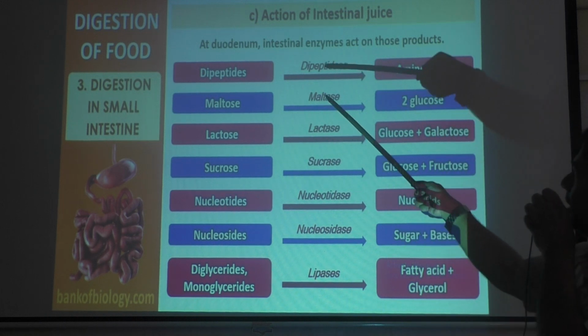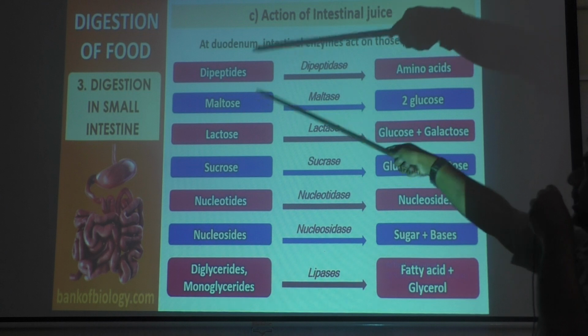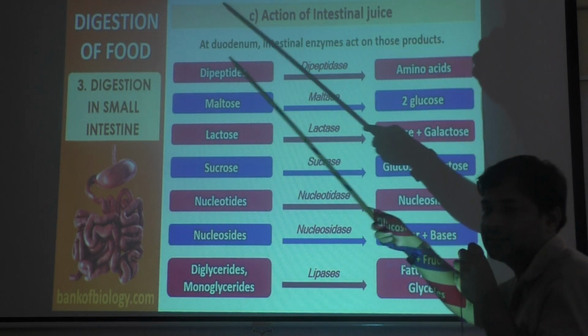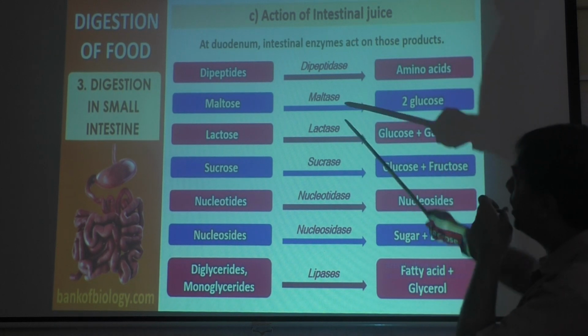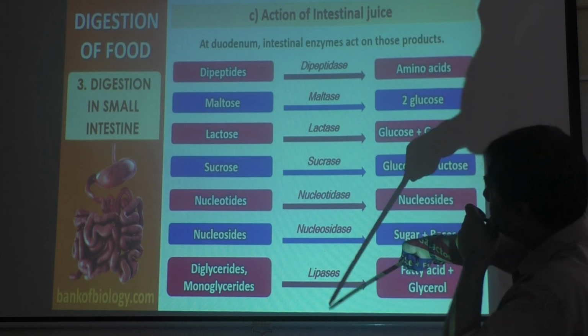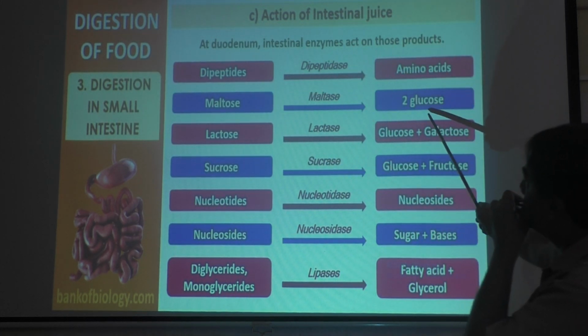Okay, so dipeptidase enzyme present in the intestinal juice will convert dipeptides into amino acids, because final product of protein digestion is amino acid, you know. Then maltase enzyme present in intestinal juice. All these are juice enzymes present in intestinal juice. Maltase will convert maltose to 2 glucose.